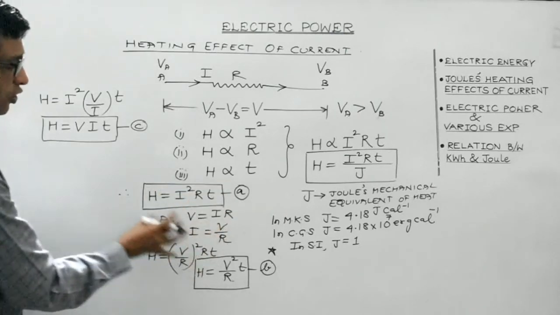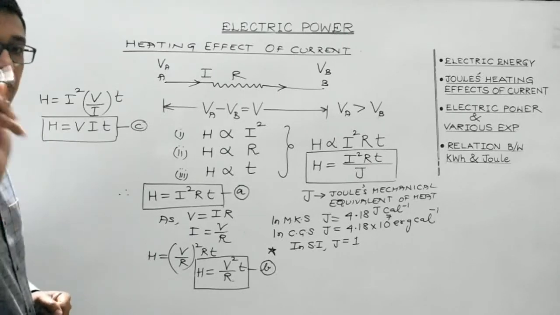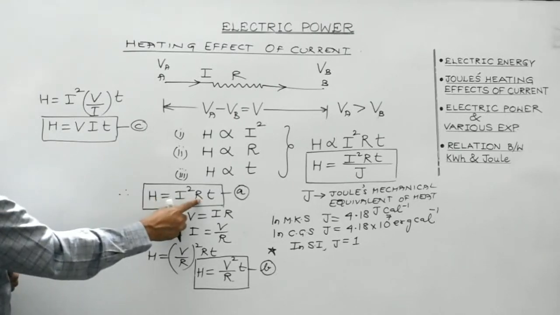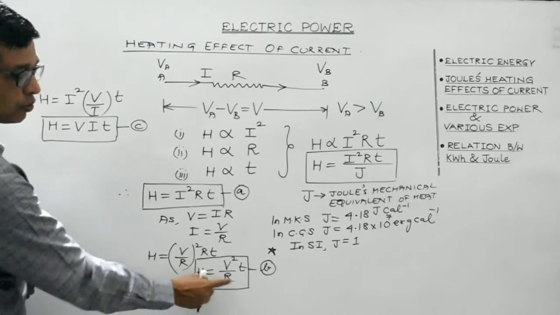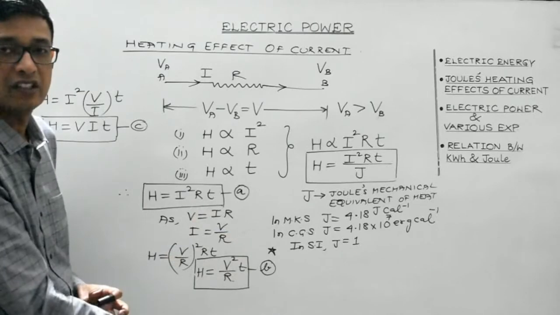Here, just concentrate on the expressions, and here I would like to mention one very, very important fact. Here it will appear that heat is directly proportional to resistance, and here it will appear that heat is inversely proportional to resistance. The same expression for the heat, but two different results, right?